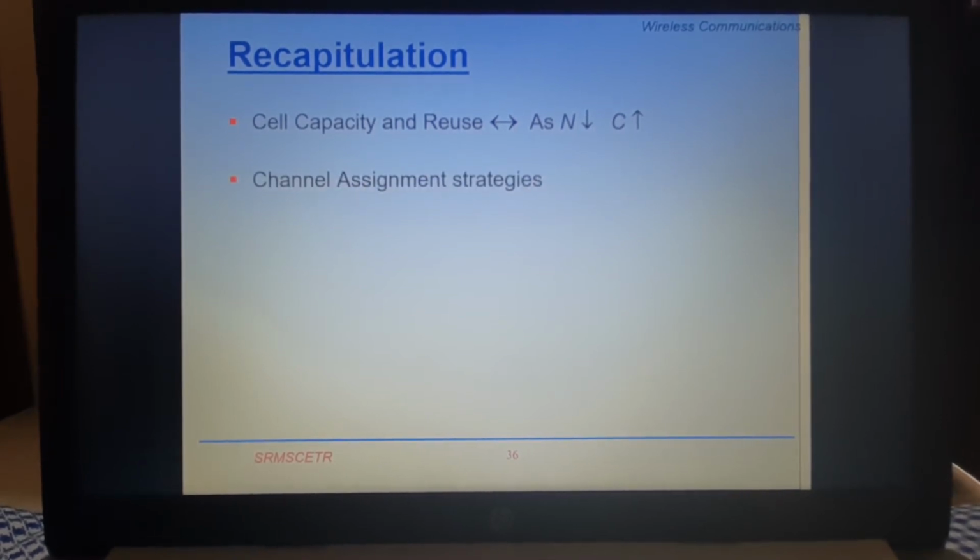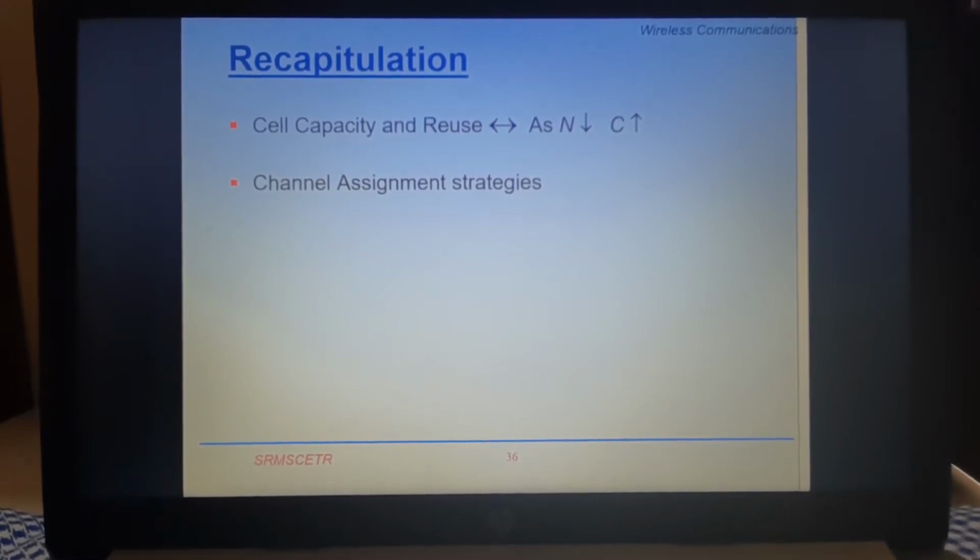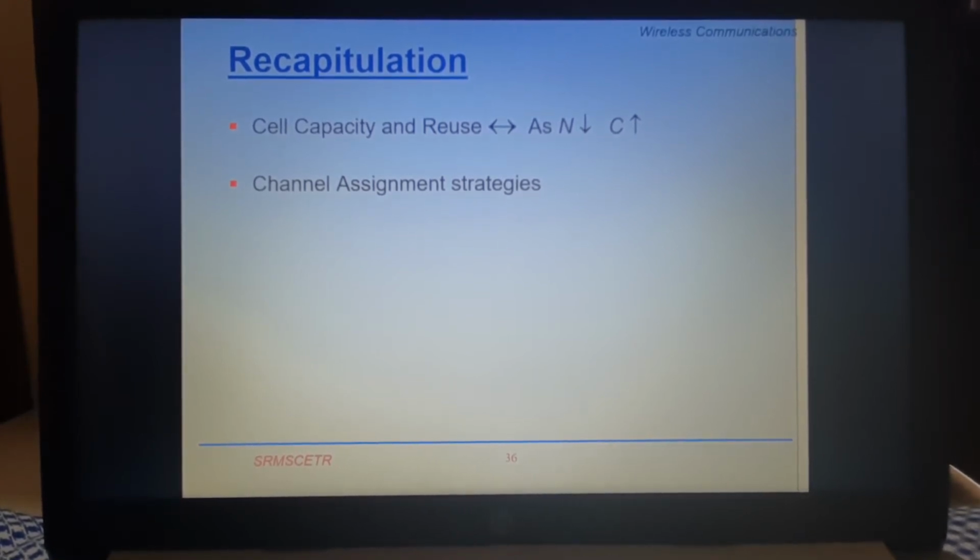We have also discussed channel assignment strategy. In general, there are two types of channel assignment strategies we have seen. The first is static channel allocation, or you can say the fixed channel assignment strategy, and the second one is dynamic channel assignment.